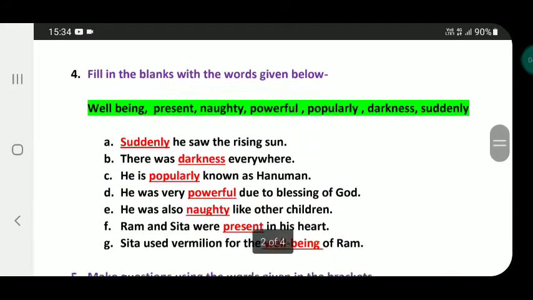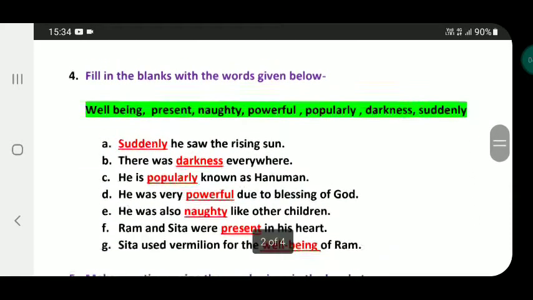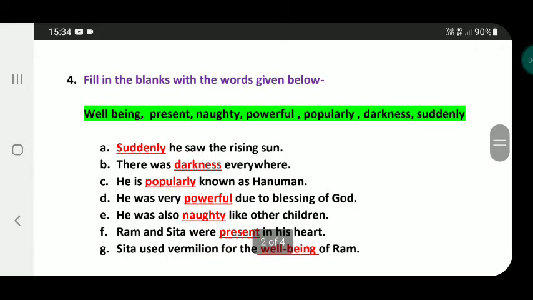Now question number 4. Question number 4 is fill in the blanks with the words given below. Words are well-being, present, naughty, powerful, popularly, darkness, suddenly. A. Dash he saw the rising sun.